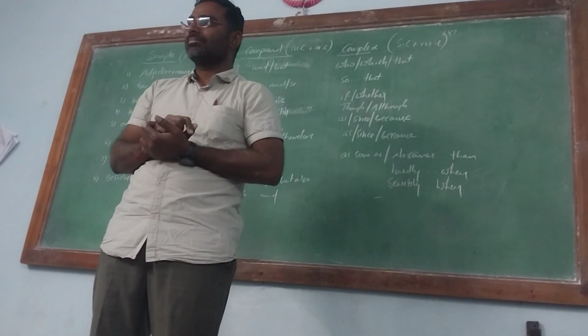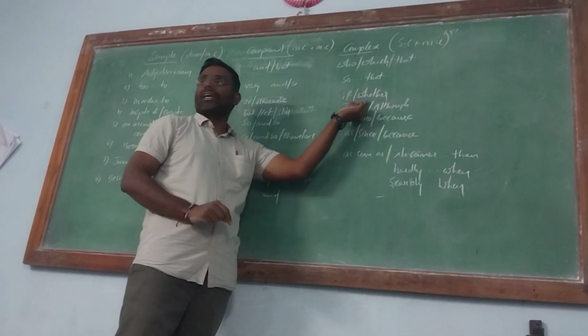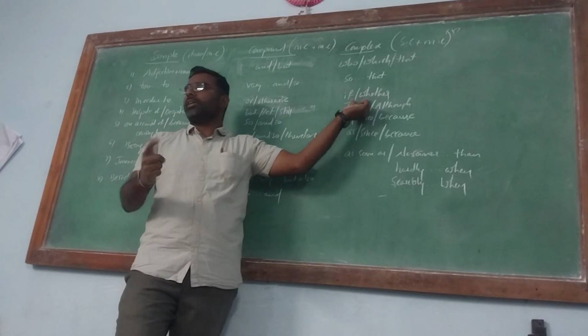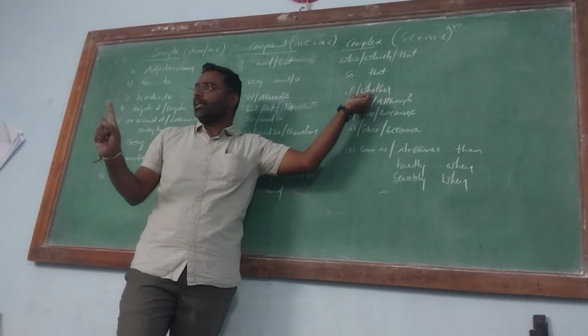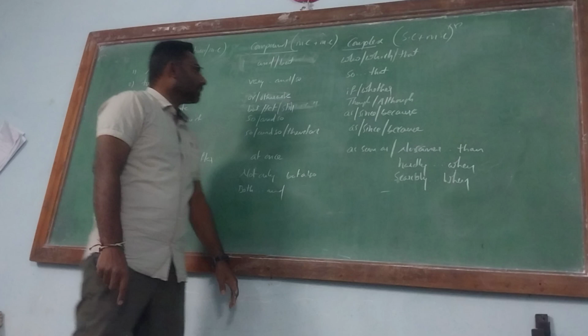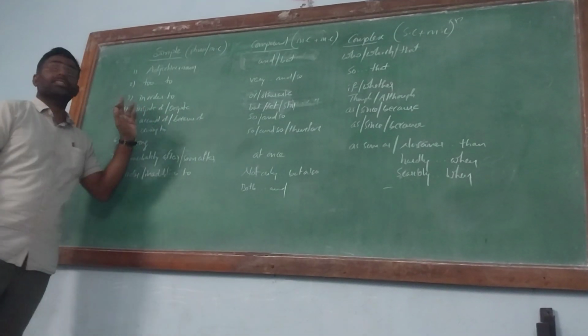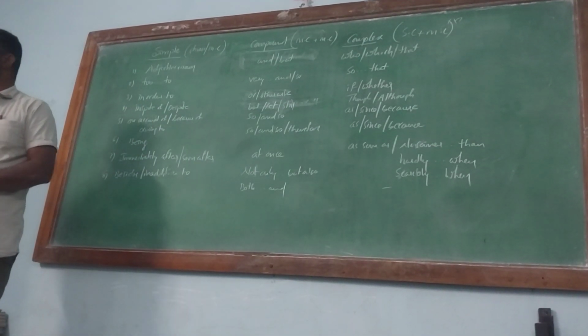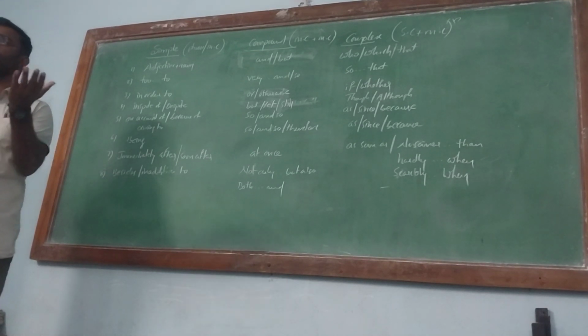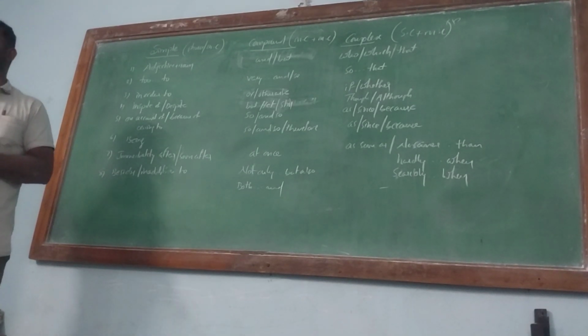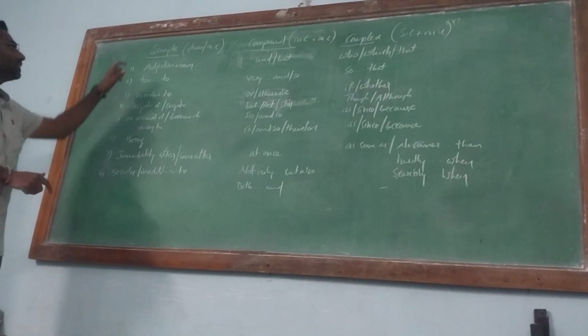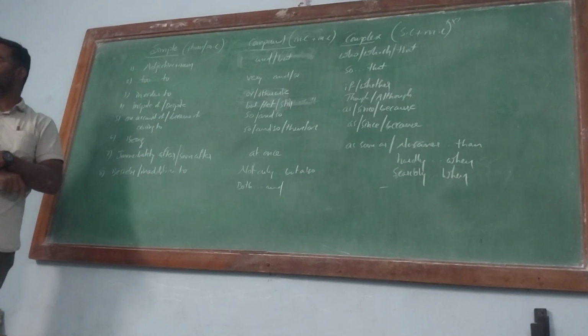The main clause means complex sentence. If or whether you can use it. Same meaning. Clear? Right. Next. In spite of his intelligence, he failed. In spite of his intelligence is a phrase, he failed is the main clause. So what kind of statement is it? Simple sentence. Is it clear?